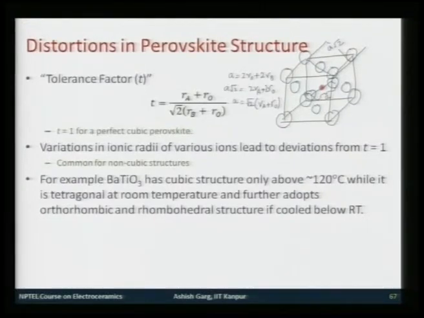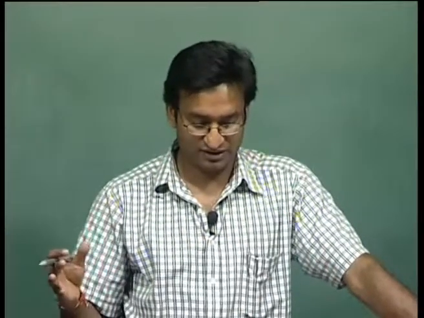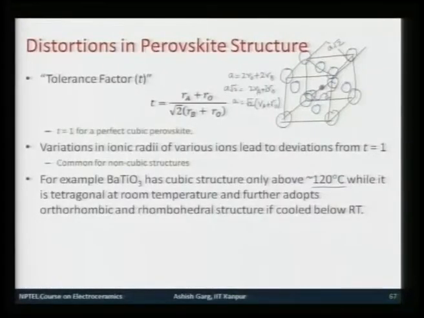For example, a material like barium titanate has a cubic symmetry only above 120 degrees centigrade, which is also called the Curie temperature, which we will see in subsequent lectures. The Curie temperature is basically the transition temperature above which the material is cubic, and below which, when you cool it, first it is tetragonal, and then further cooling brings it down to the orthorhombic structure as well as rhombohedral structures if you cool it further down to room temperature. So, these are your perovskite structured compounds. I hope that you have been able to understand the basis of formation of these perovskite compounds.